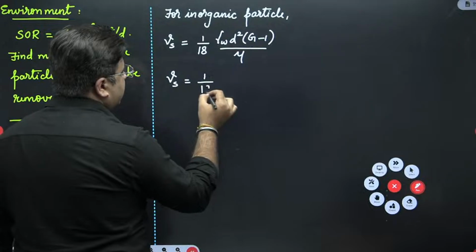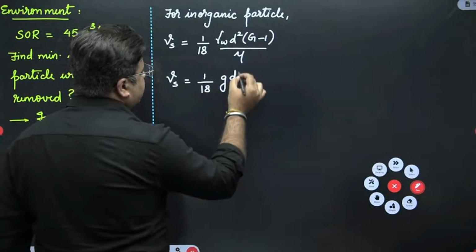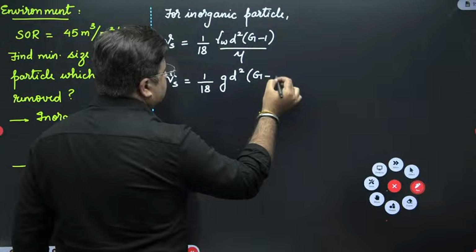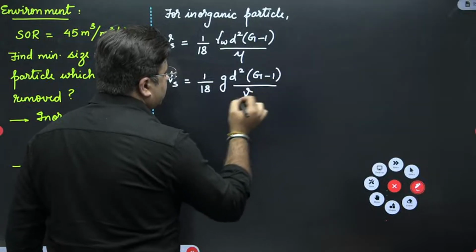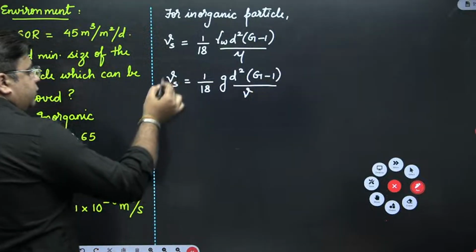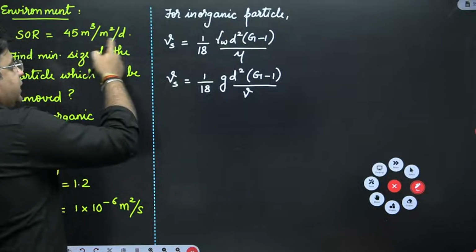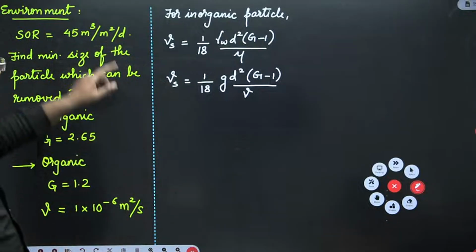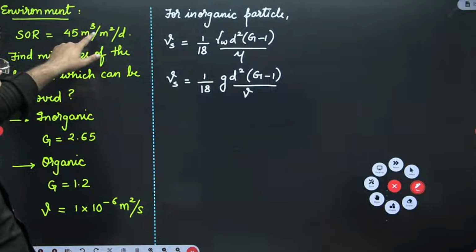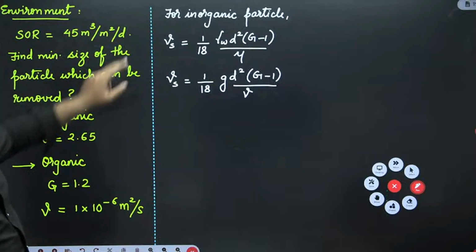Vs = 1/18 G d² (G − 1)/ν. Substitute the values. Vs should be the surface overflow rate, and please take care of the units. Here the surface overflow rate is given to you in meter cube per meter square per day. So first convert this into seconds.